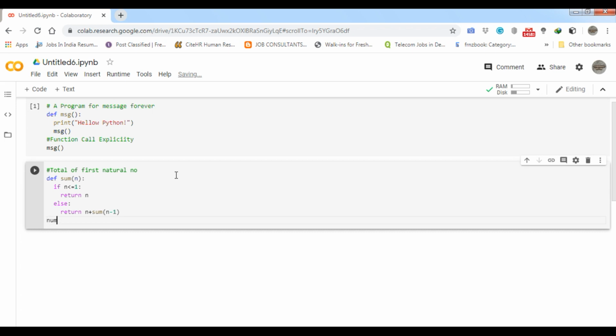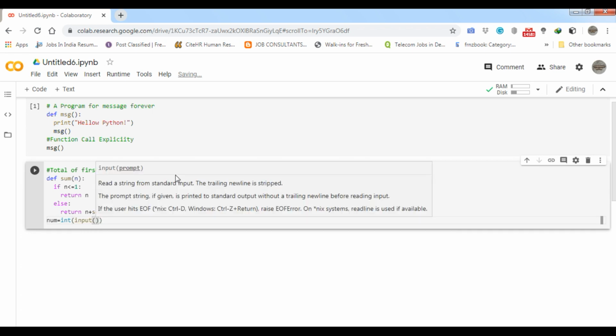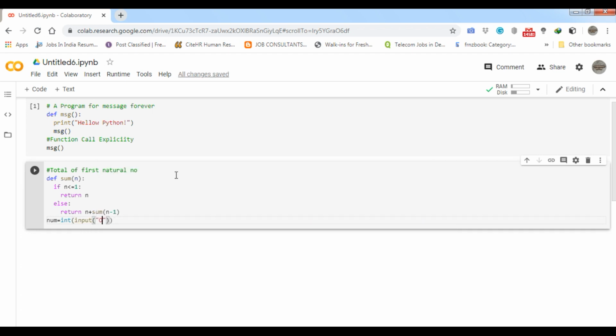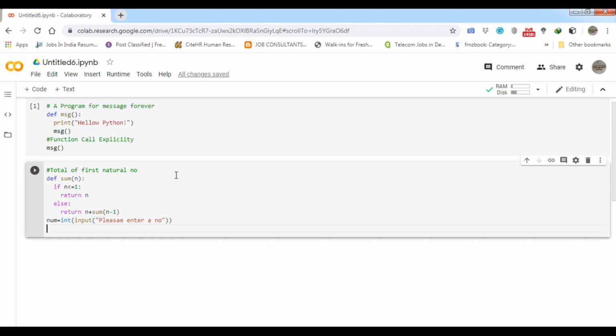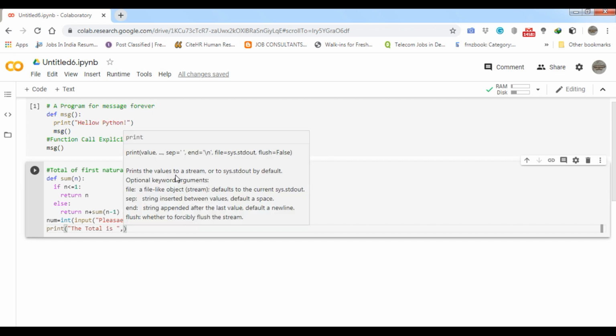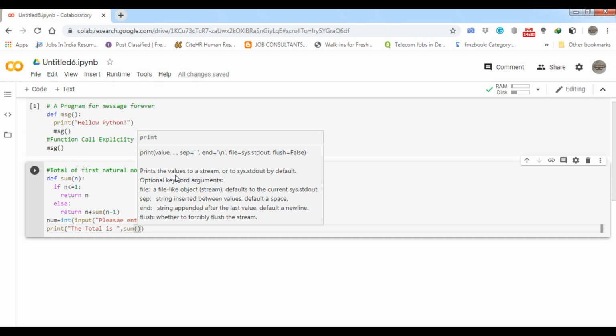And at last, from outside of the function body, I am going to ask the user to enter the number, that is num typecast by integer, that is input. Inside that I am going to ask the user, please enter a number, okay. And then I simply have to call the function in a print statement. So here the total is, because we have already provided in the console. So here is the sum function, within that I will provide num.